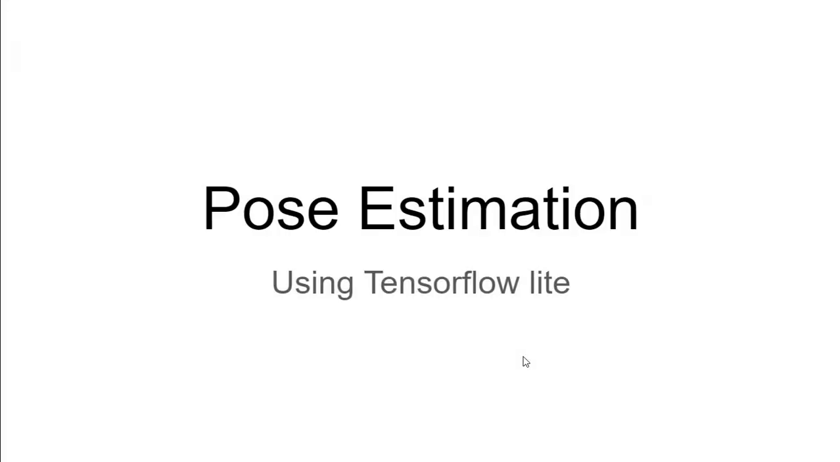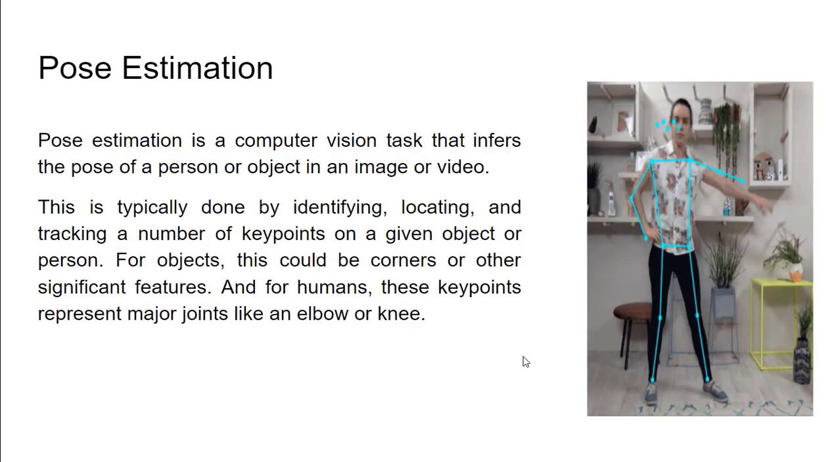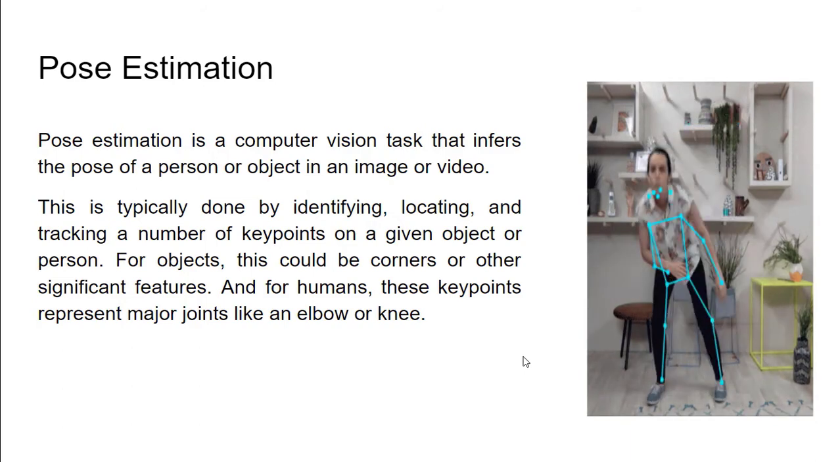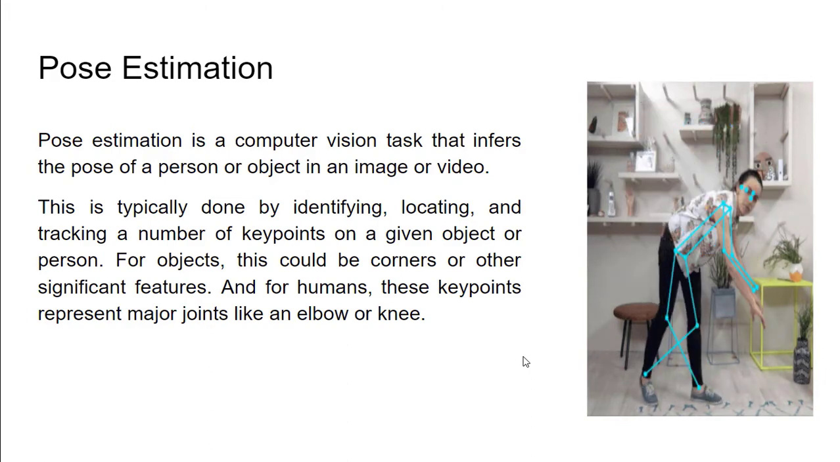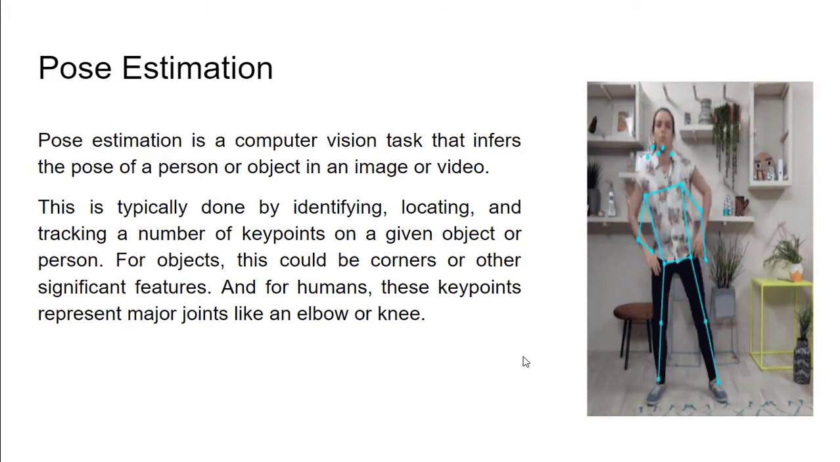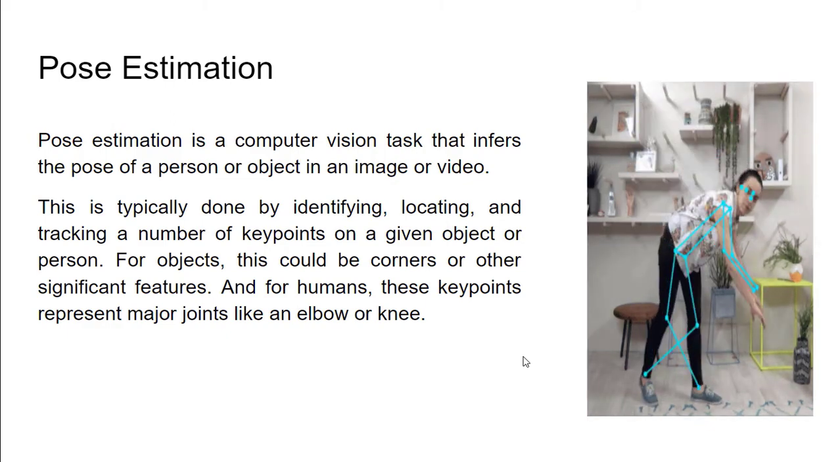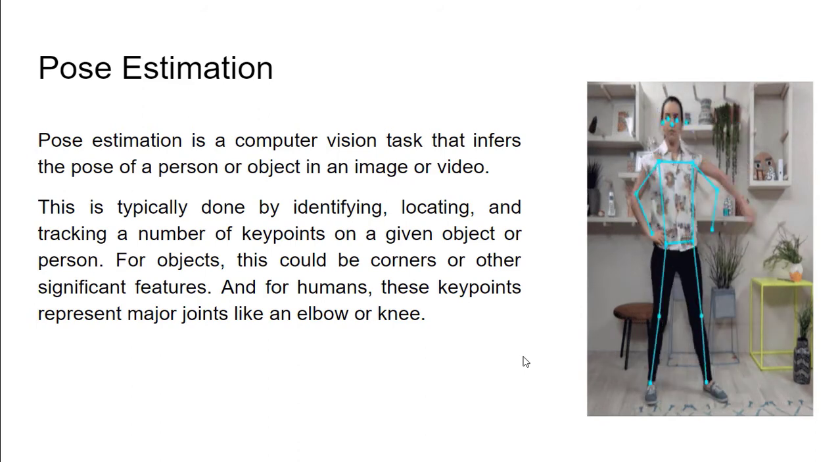Welcome to the pose estimation section of this course. Pose estimation is a computer vision task that infers the position of a person or object in an image or video. This is typically done by identifying, locating and tracking a number of key points on a given object or a person. For objects, this could be corners or other significant features. And for humans, these key points represent major joints like an elbow or knee.